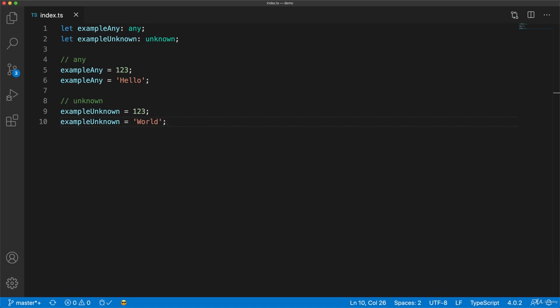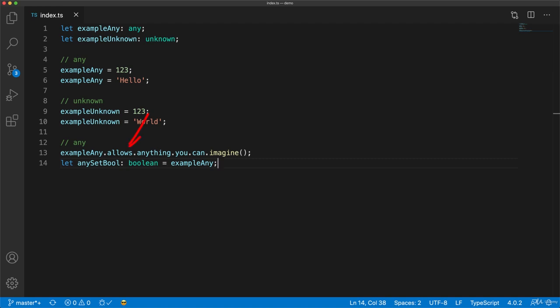Let's first take a closer look at any. Any is like an escape hatch in the type system. It gives you complete freedom to do anything you want to do with the variable without having to worry about TypeScript adding its type checks into the mix. For example, you can access anything you want from it, and any member access is further inferred to be any, so you can build up any ridiculous chain that you can imagine.